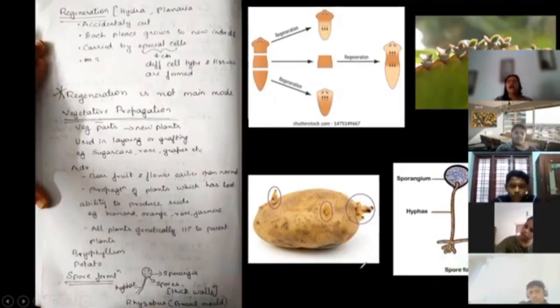Okay, so this is very important. Spore formation is important. You have to draw the diagram when they are asking for reproduction using spores. You have to draw the diagram and you have to mark it out like the filament is a hyphae, and above that you have the sporangium, and inside that you have the spores. And spores are asexually reproducing parts, and they are extremely minute, and they can go to different areas in order to propagate the organism. All right, and the spores are going to have a thick cover. So all these things you have to write. Okay, give yourself 3 minutes and read through all that has been taught now. Please read it.